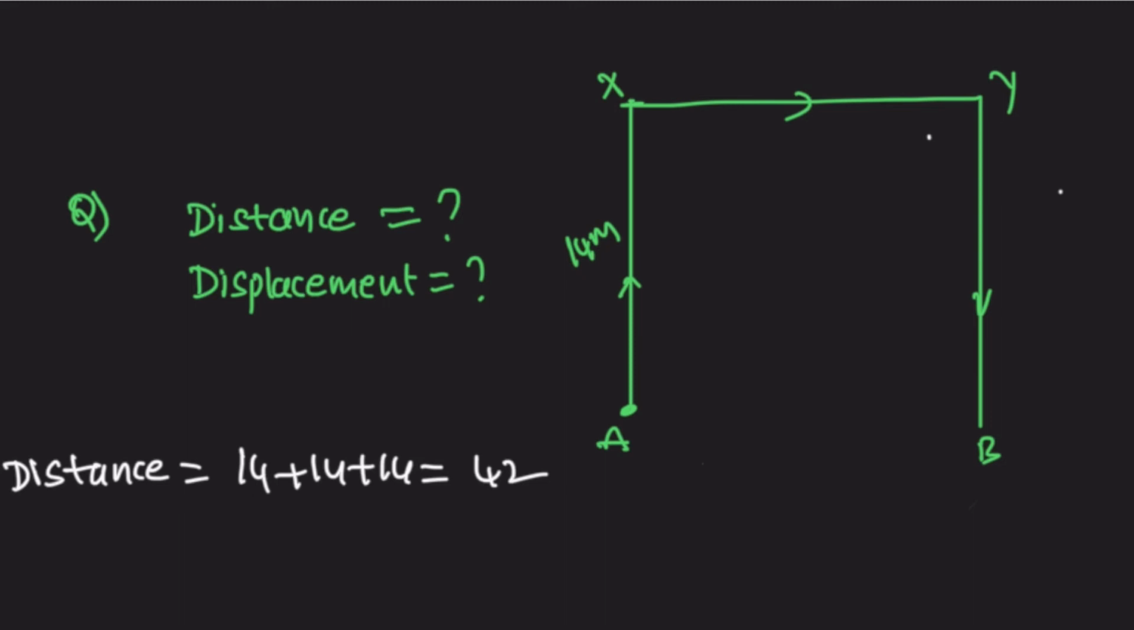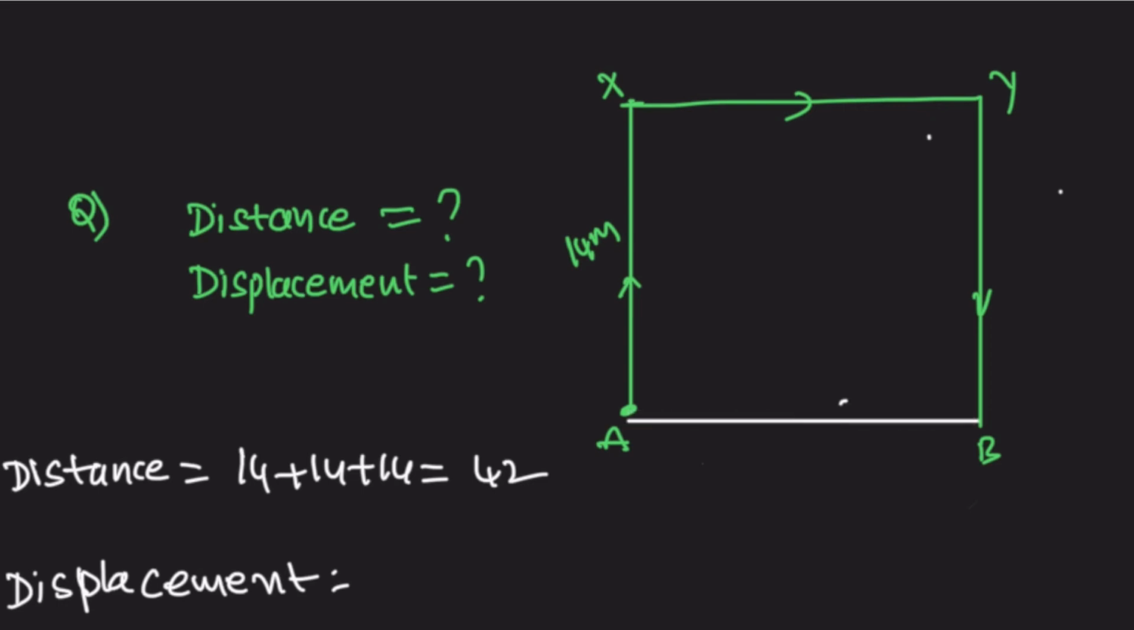So this is the square, so all sides are equal. Now what is the displacement? Simple, draw a straight line between A and B. So this becomes the displacement. This is the square, so AB, all sides are equal. So AB length is also equal to 14. So here displacement is 14 meters.